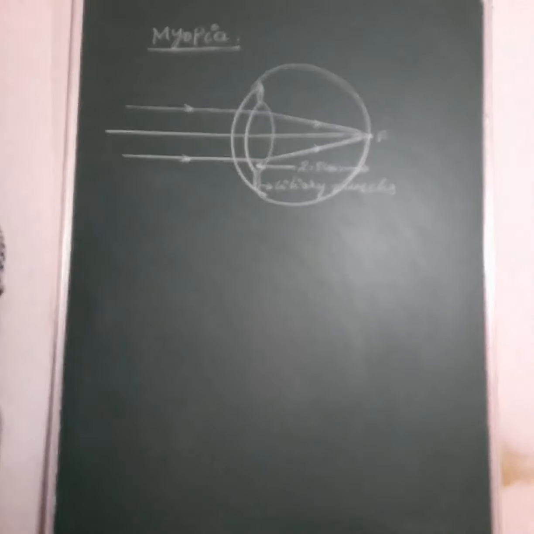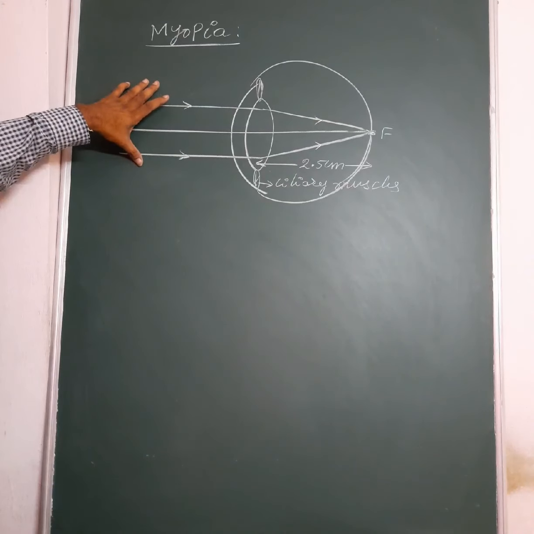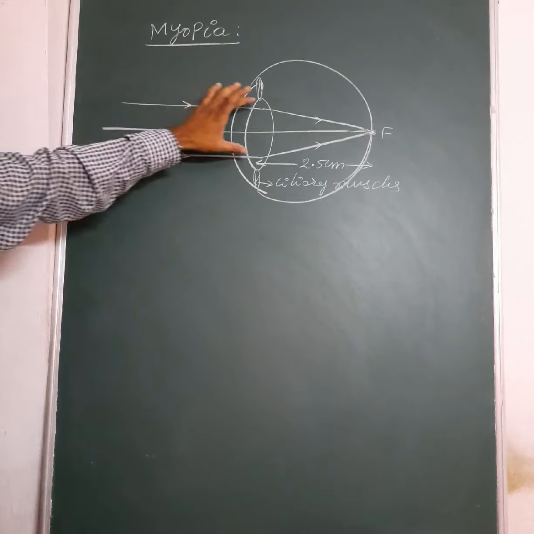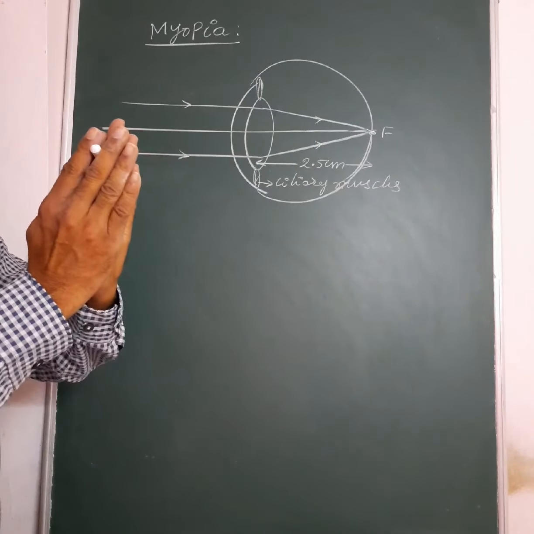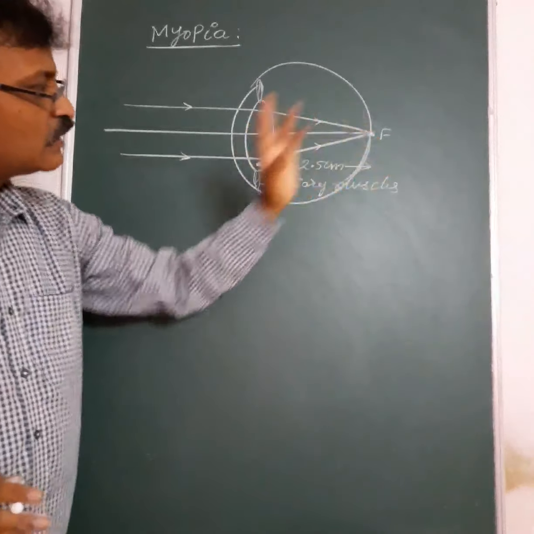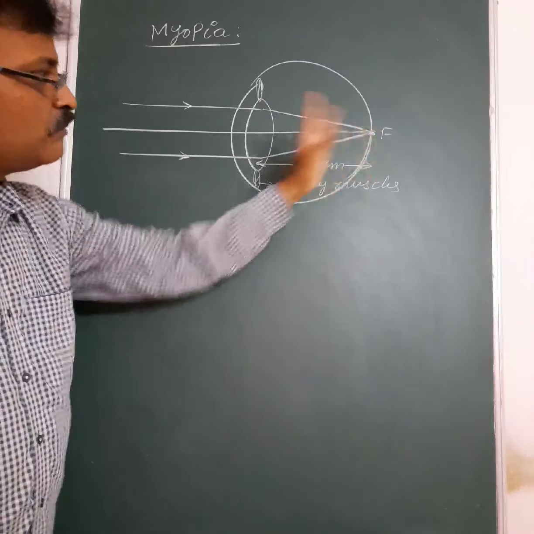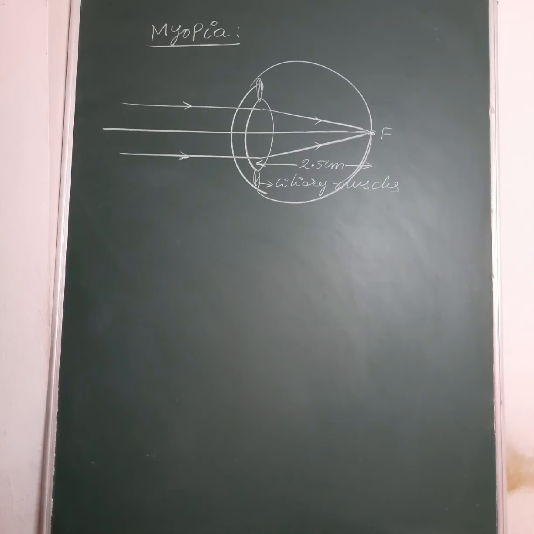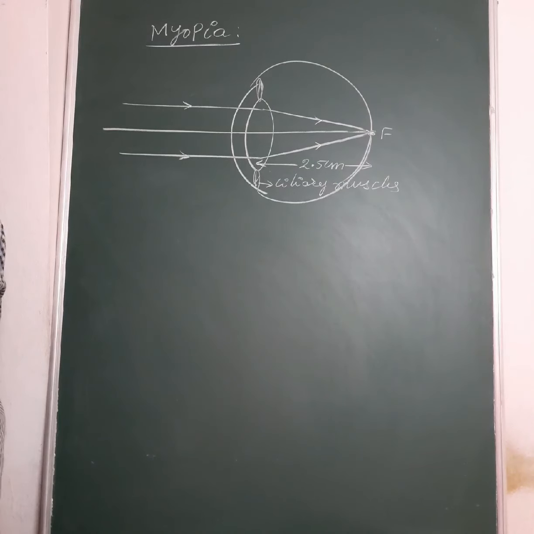That means when a person has to see distant objects at long distance, the eye lens has to relax completely so that the focal length is increased to 2.5 centimeters and the image will be formed on the retina. So ciliary muscles relax completely, the eye lens increases its focal length to 2.5 centimeters, and the image will be formed on the retina.